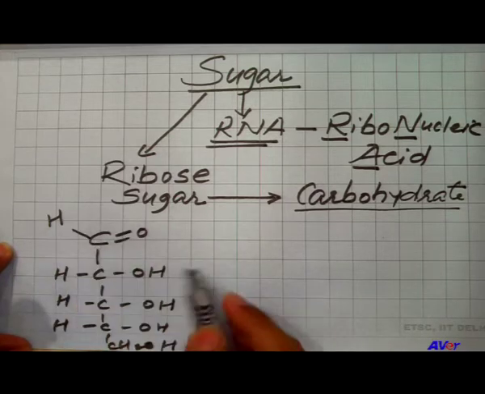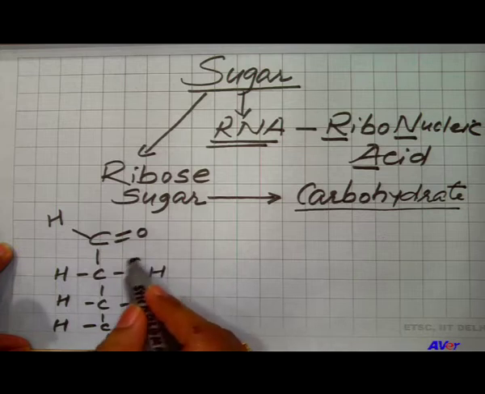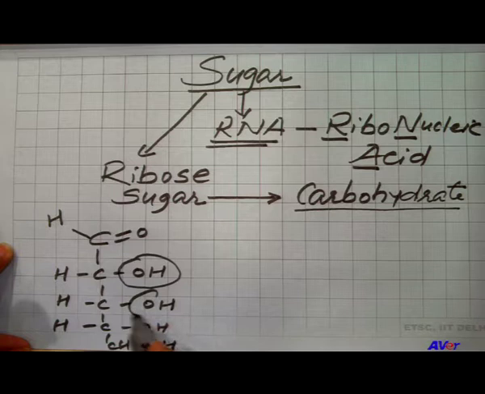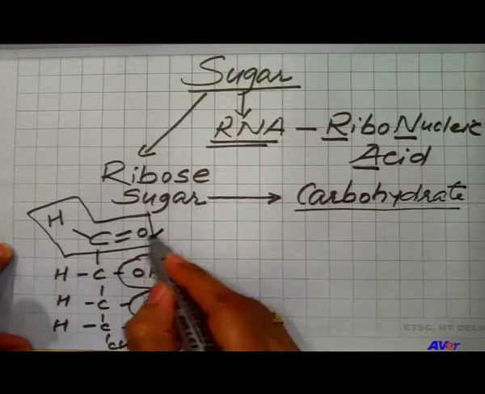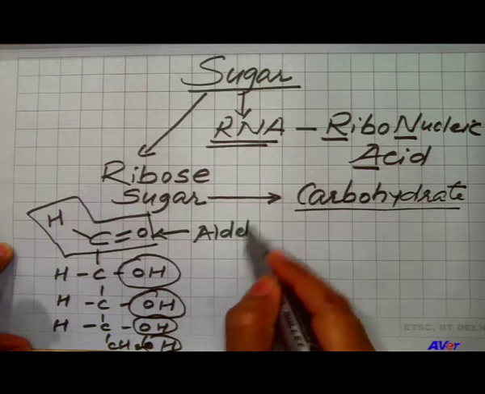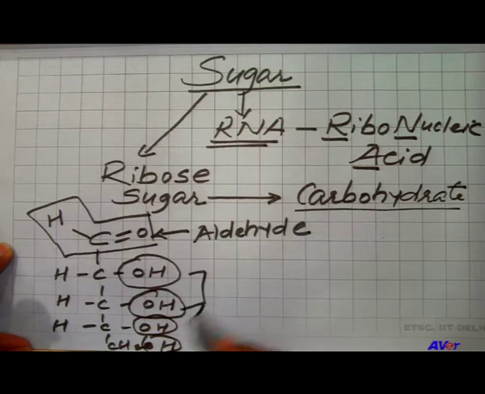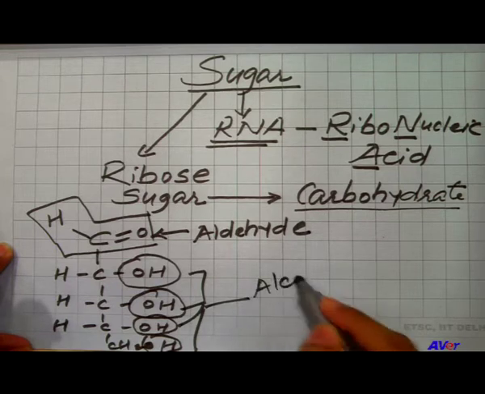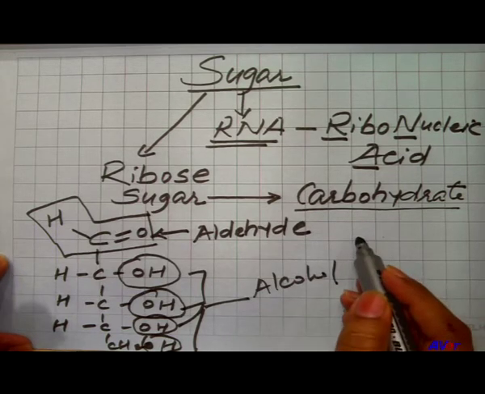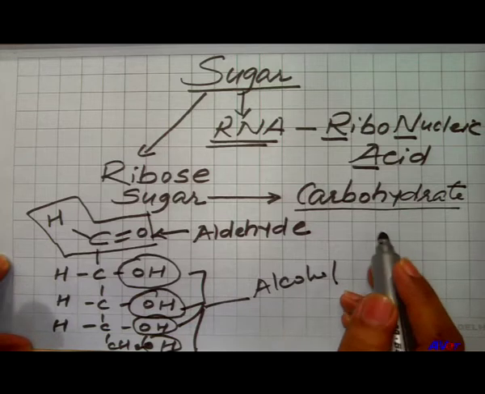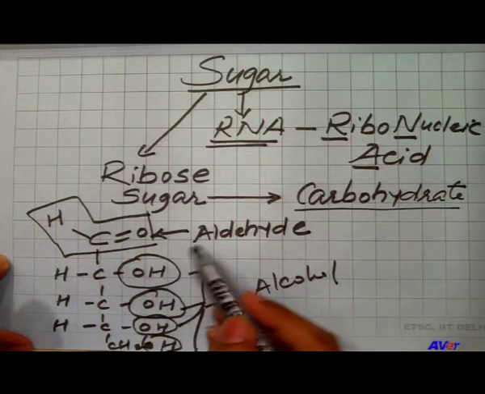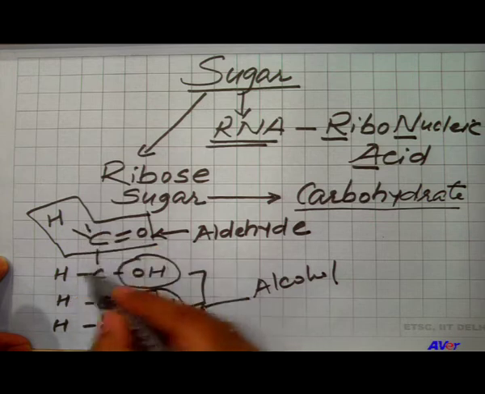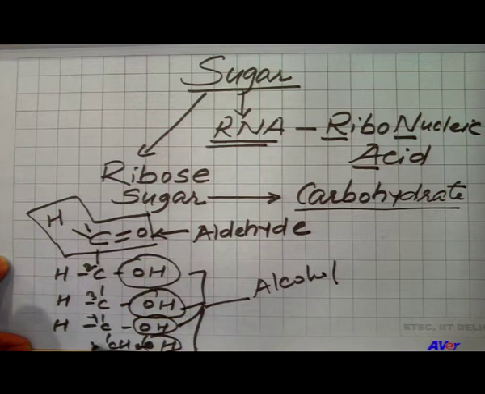If you can see in this diagram, this organic compound is having polyhydroxy, that is alcohol group, and aldehyde group. This one is aldehyde and these are alcohol groups. These aldehyde and alcohol make the organic compound carbohydrate, and the carbohydrate which is present in RNA is ribose sugar, which has 5 carbons, 1, 2, 3, 4 and 5.